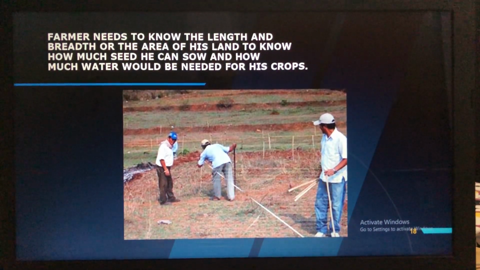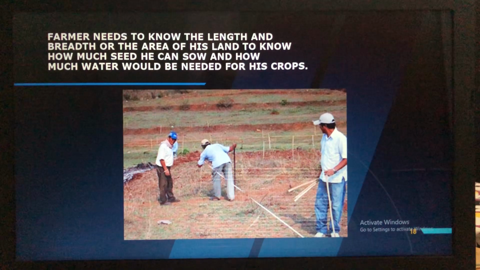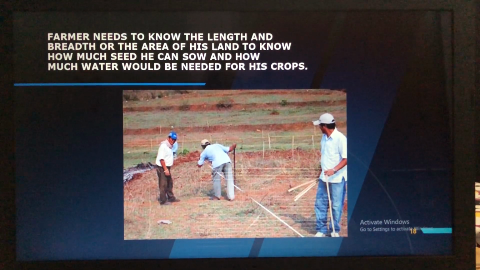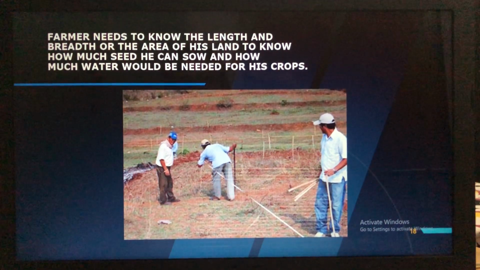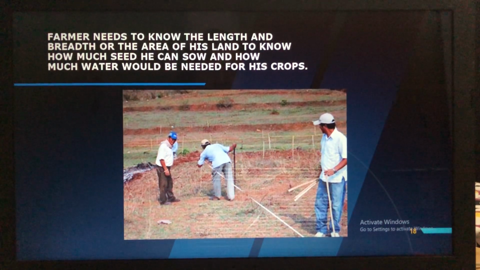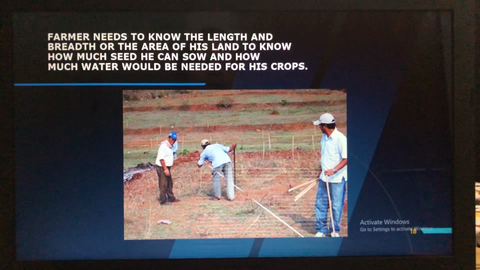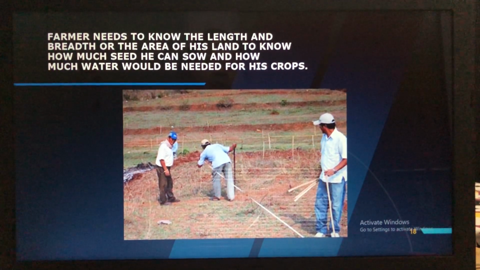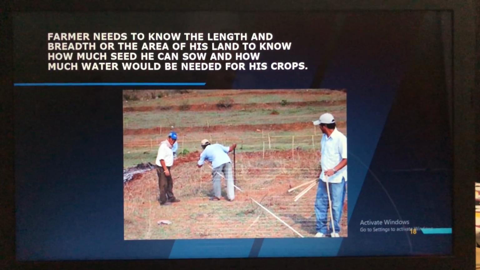Then next, the farmer. You might have seen farmers, they grow the crops, isn't it? A farmer needs to know the length and breadth or the area of his land to know how much seed he can sow and how much water would be needed for his crops. So like this they measure with a meter. With this meter they measure the length and the breadth of that particular area, so that if you know how much it is, then only so much seed will be sown, not more nor less, so that the crops get sufficient space to grow. And they will also know how much water that particular area needs for the growing of the crops.